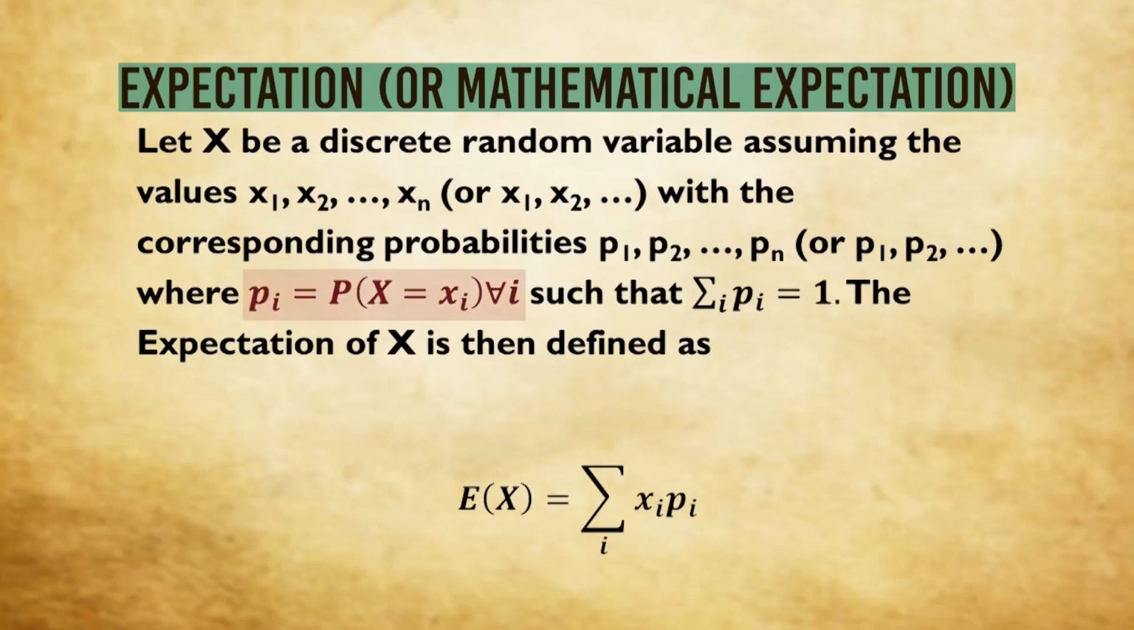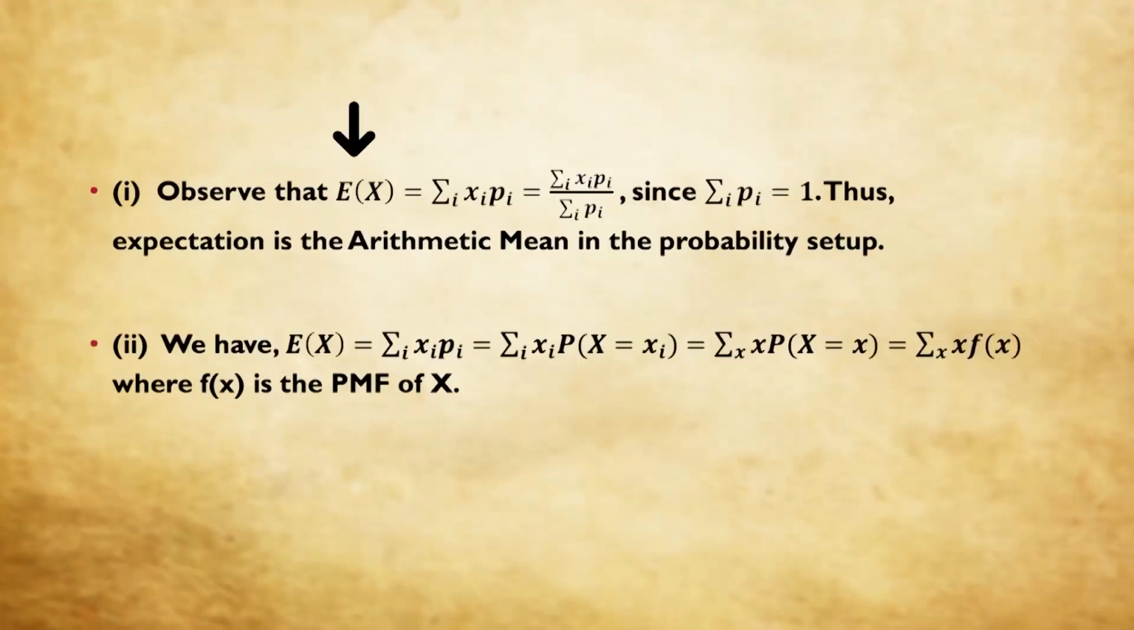Here we write pi is equal to probability x is equal to xi for all i, such that the total probability, that is summation over i pi, is equal to 1. As you can see on your screen, expectation of x is equal to summation xi pi. Observe that summation xi pi can be written as summation xi pi divided by summation pi, because we know summation pi is equal to 1. Thus, expectation is nothing but the arithmetic mean in the probability setup.